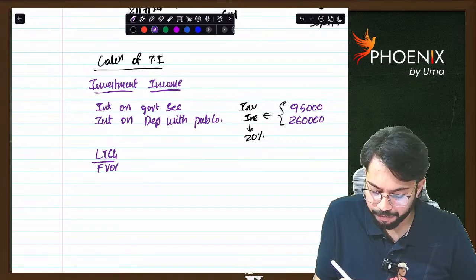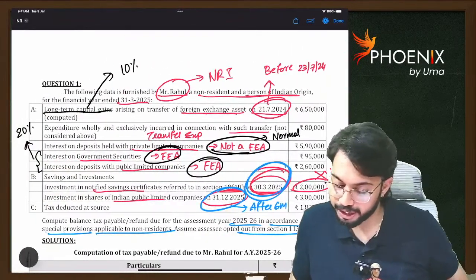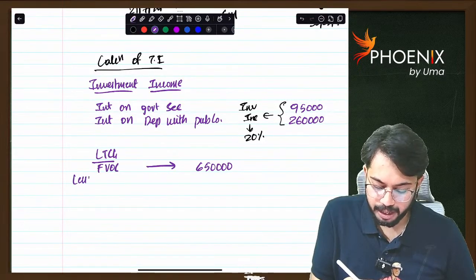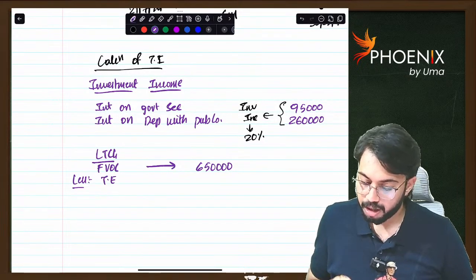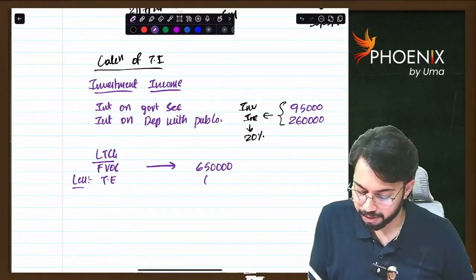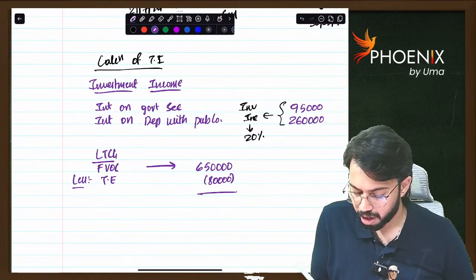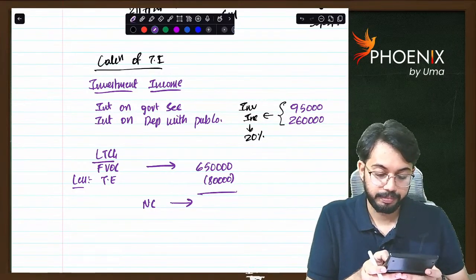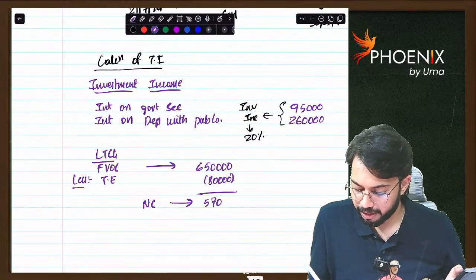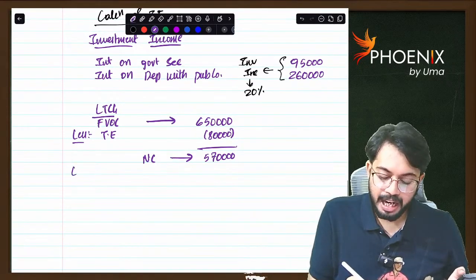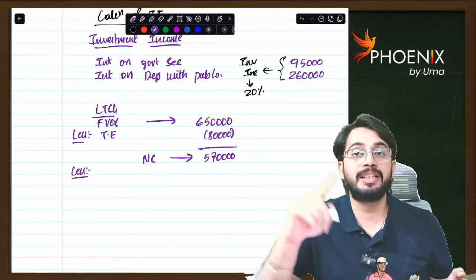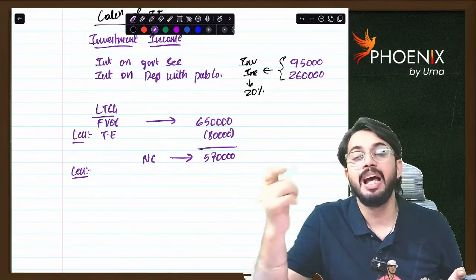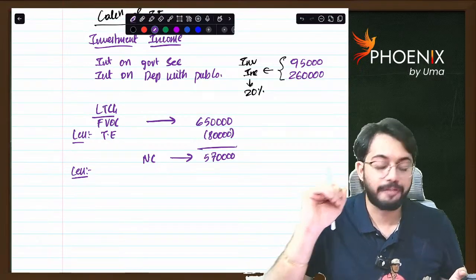How much is full value of consideration? Full value of consideration is 6,50,000. How much are transfer expenses? Transfer expenses are 80,000. How much is net consideration? 6,50,000 minus 80,000, 5,70,000. Now, whether indexed cost of acquisition is available? No, I said indexation benefit is not available. From this long-term capital gain, you cannot claim Chapter 6 deductions. Another important point, 5,70,000.